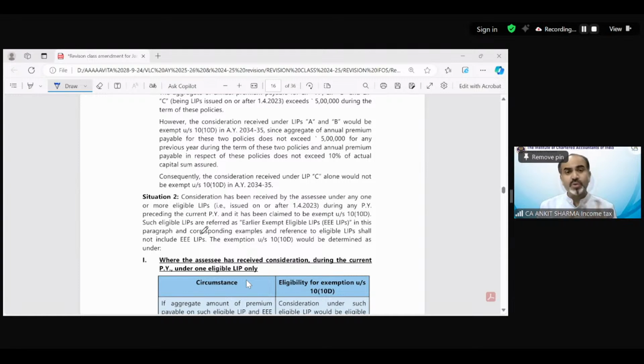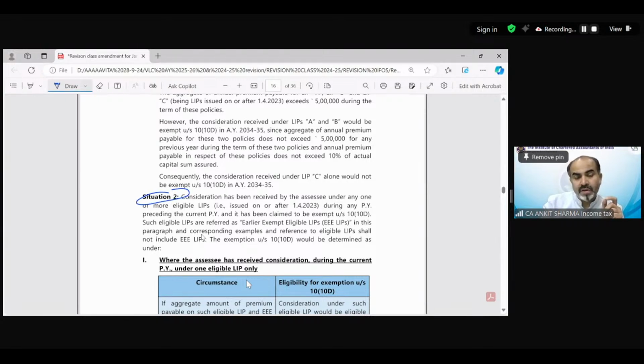But now situation 2 talks about those conditions in which you are receiving an amount and the taxability has been asked for the year, but there must have been an earlier receipt also. So in that situation, how will we solve the question? What exactly is situation 2 talking about? Suppose the question says that you have received consideration in 2029-30.